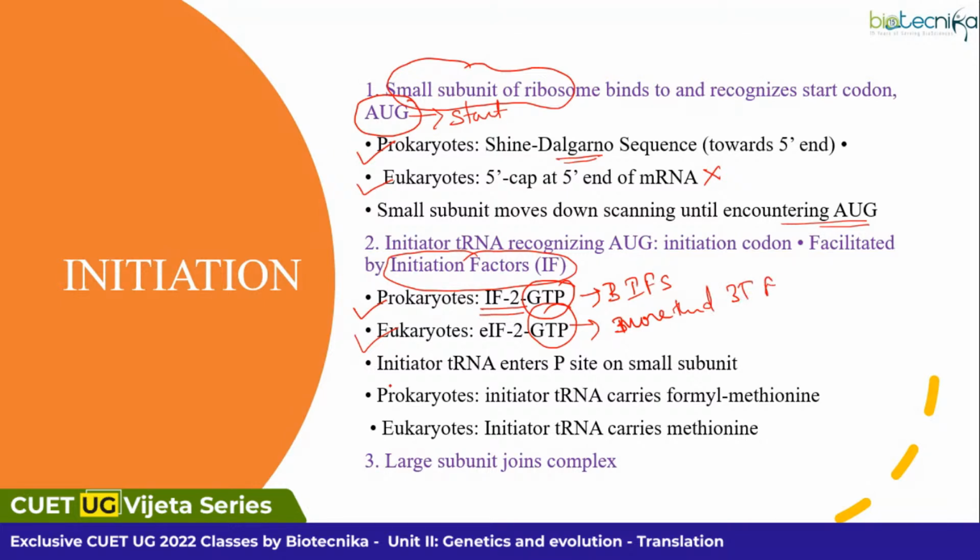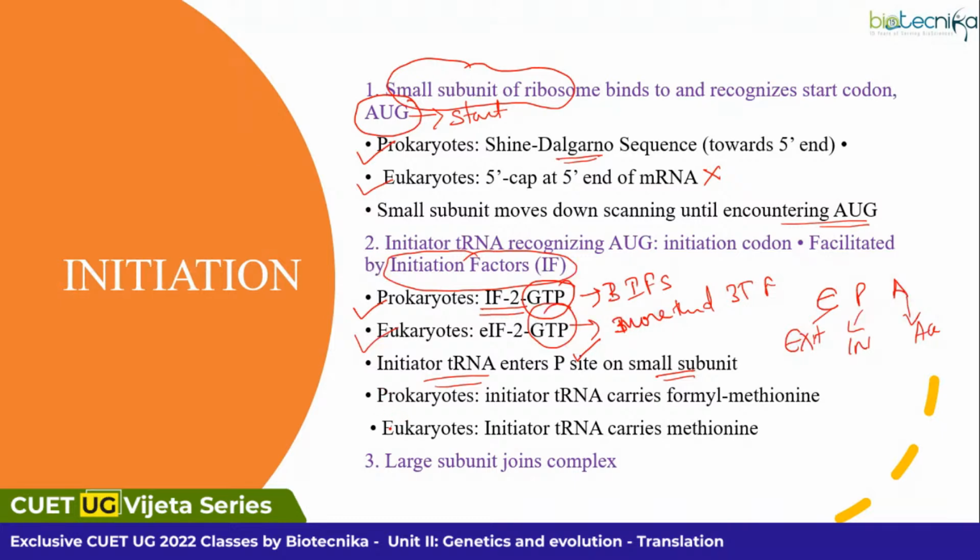As I said, your initiator tRNA will find its location within the P site of your small ribosomal subunit. Remember, E is for exit, P is for initiator tRNA, and A is for aminoacylated tRNA, that is your new tRNA.